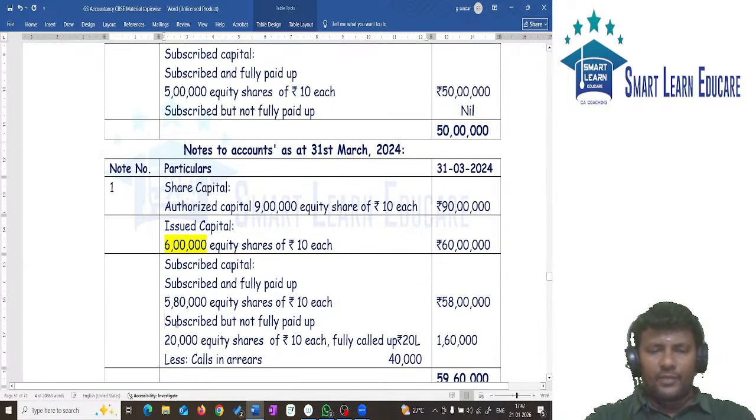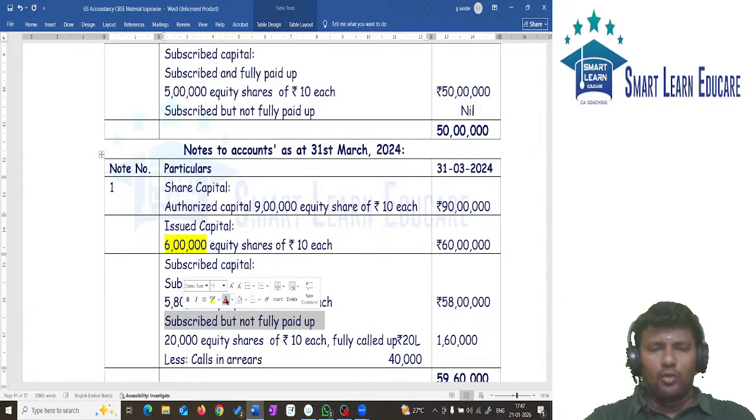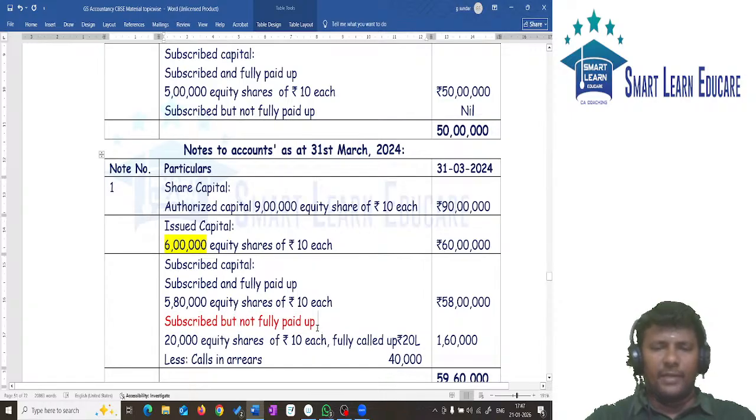But subscribed, but it is not fully paid. To what amount subscribed, but it is not fully paid? On 20,000 shares, it is not fully paid. Total on 80,000 shares, it is fully paid. On 20,000 shares, it is not fully paid. 20,000 into 10 will give you 2 lakhs.